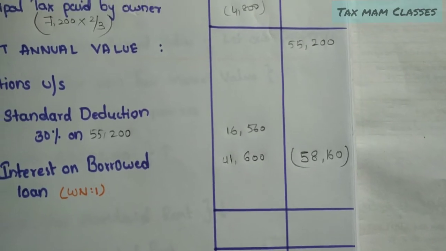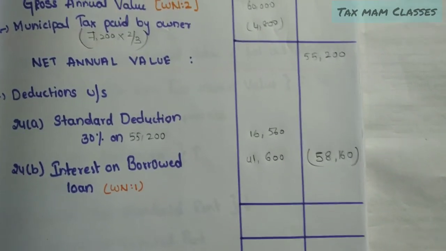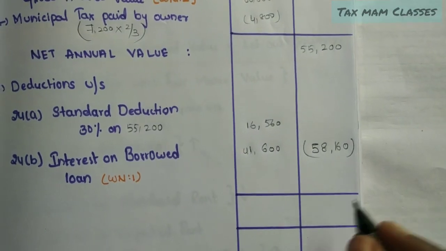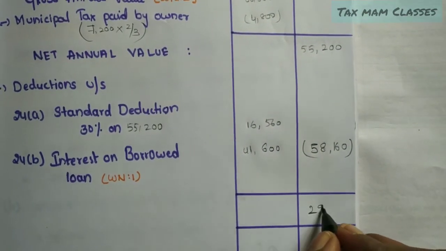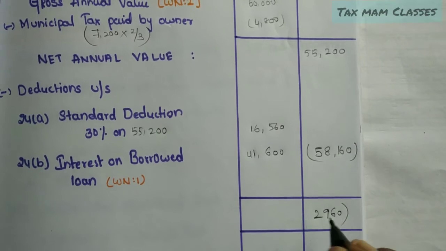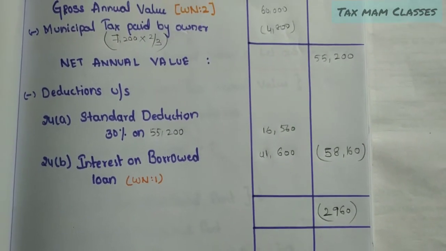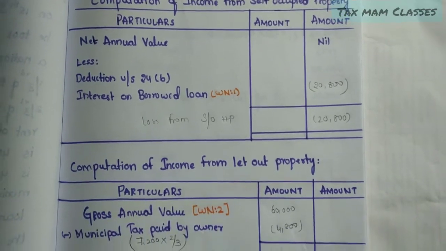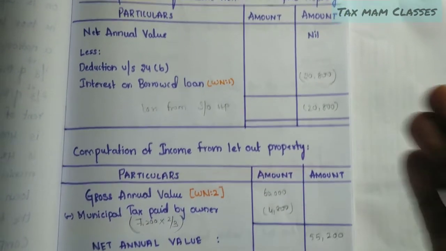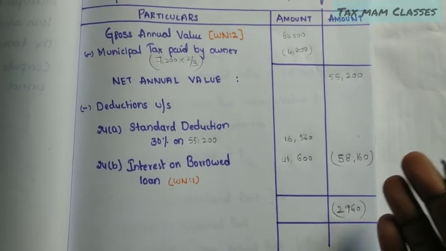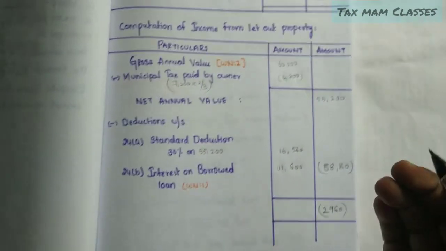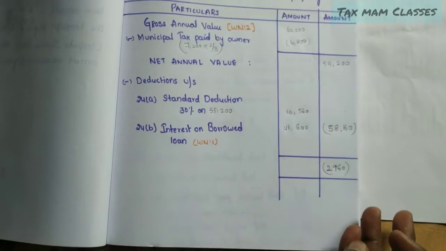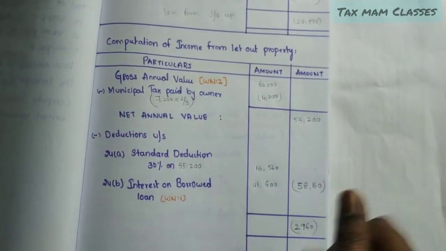We have to give it from the net annual value. If we can see, now also we are getting a loss from house property. How much is the loss we are getting? 2,960 is the loss from house property. So Mr. Aravind is getting a loss from both the houses, that means the self-occupied property as well as the let out property. So we can take the total amount in a separate column. We can write here the total loss from house property. We can add the total and write it here.